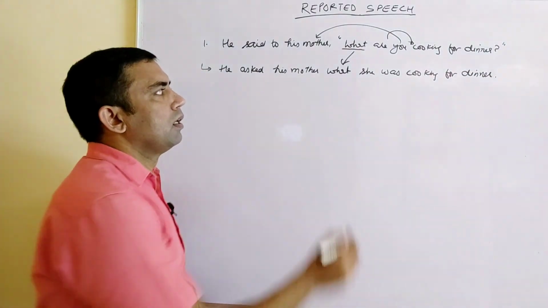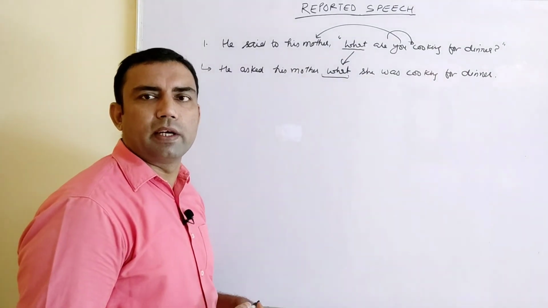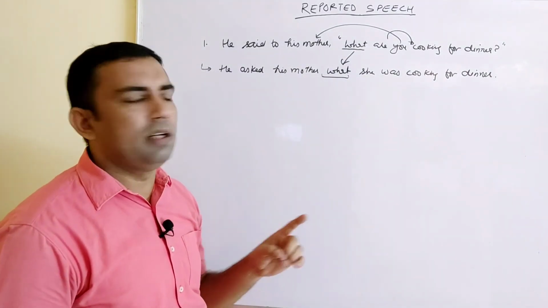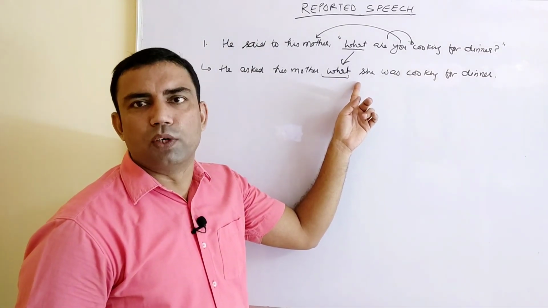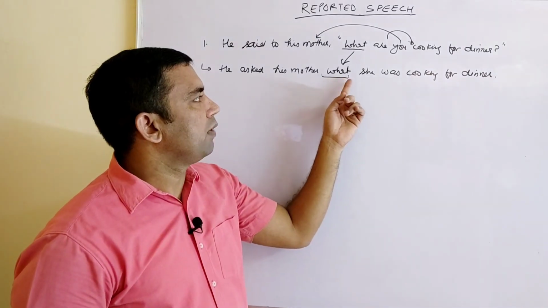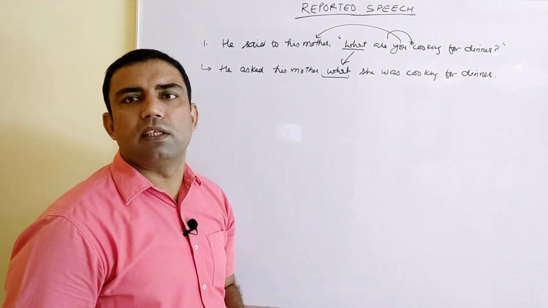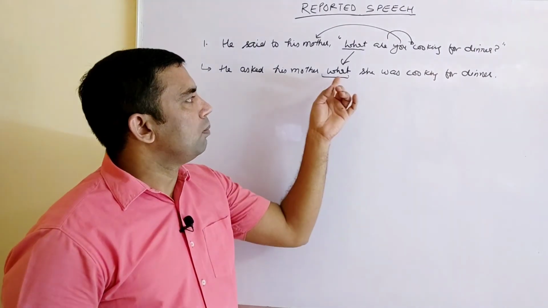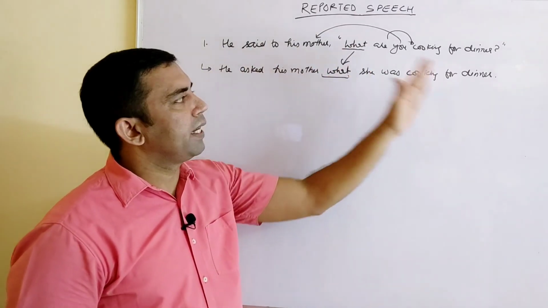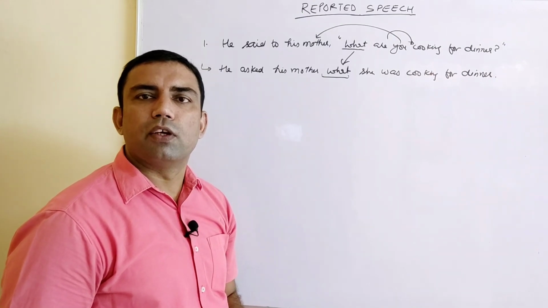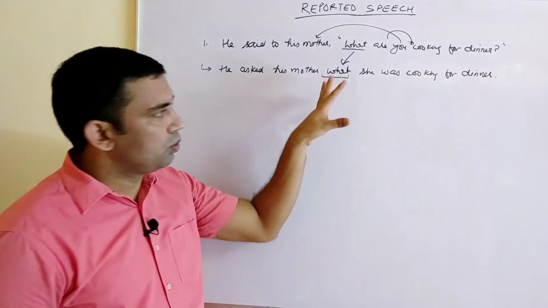You may be thinking that there is no question mark here, so it is not interrogative. It becomes interrogative only when the WH word is followed by a helping verb. So if you are writing "what was she cooking for dinner", that will be an interrogative sentence, and that will be wrong. So the WH word we are keeping as it is. Then the next sentence will be your assertive sentence, so it will not be interrogative. Make sure you are working on this.